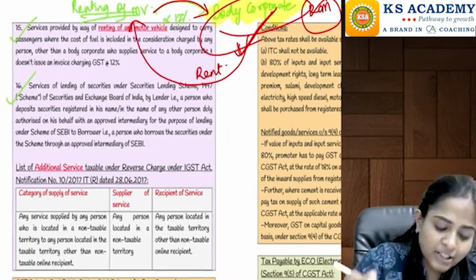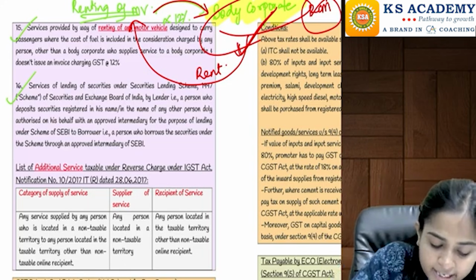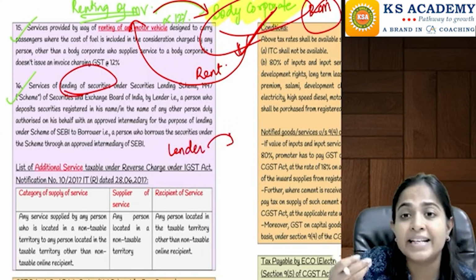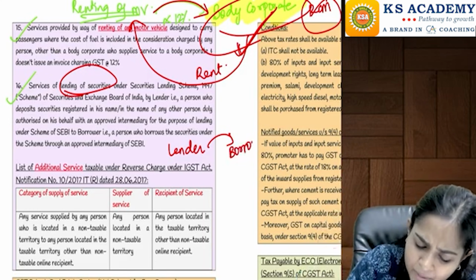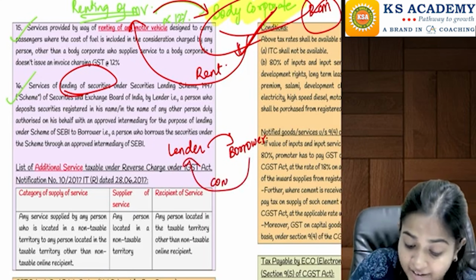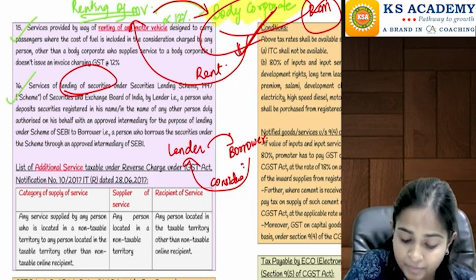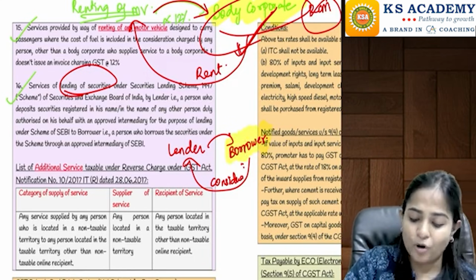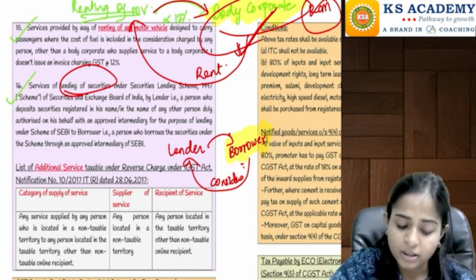Right? And the last one is lending of securities. Suppose there is a particular lender who has given his securities on a kind of rent to a borrower under a particular scheme of SEBI, where the borrower is going to pay some consideration because he is taking the securities from the lender. On this also, reverse charge mechanism will be applicable. That is, the borrower will be responsible to pay the GST on the same directly to the government.